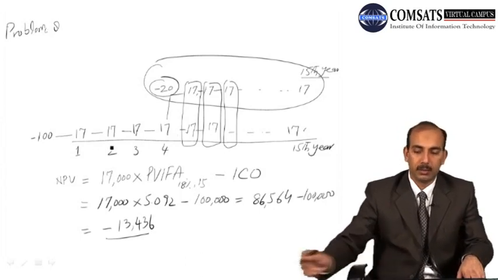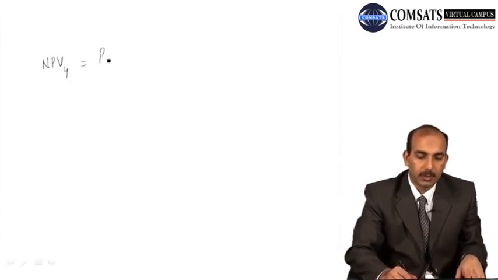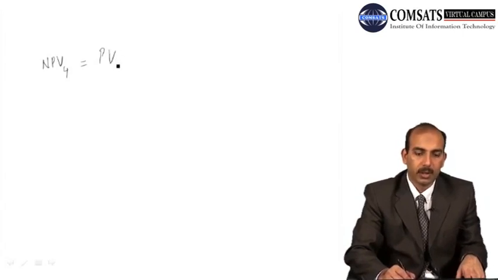So we can solve it by calculating the net present value at the 4th year. At the end of the 4th year it will become the present value of the future cash flows from year 5 to year 15, which is in fact 11 years.